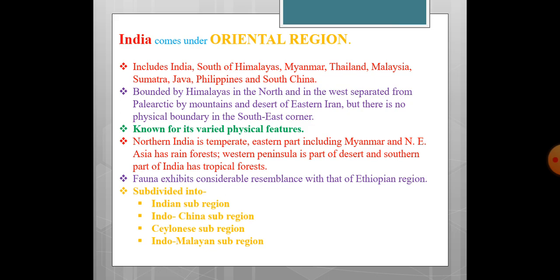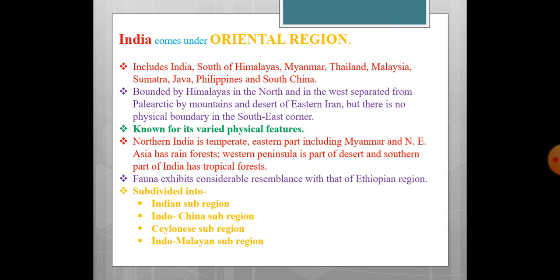Above this Oriental realm, the Palearctic realm stands. But there is no physical boundary in the southeast corner.